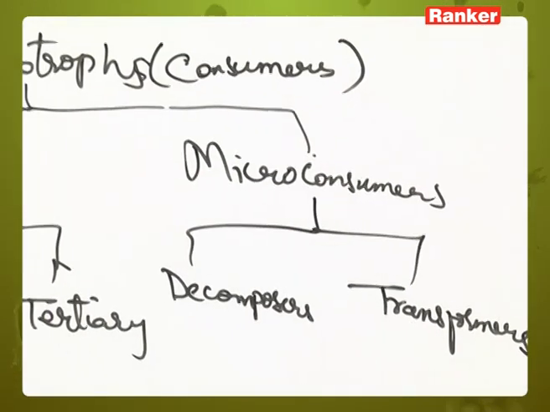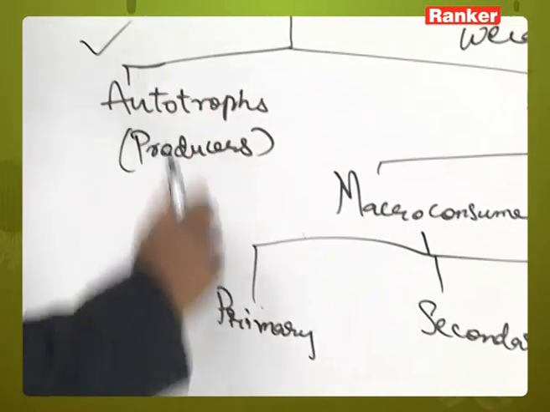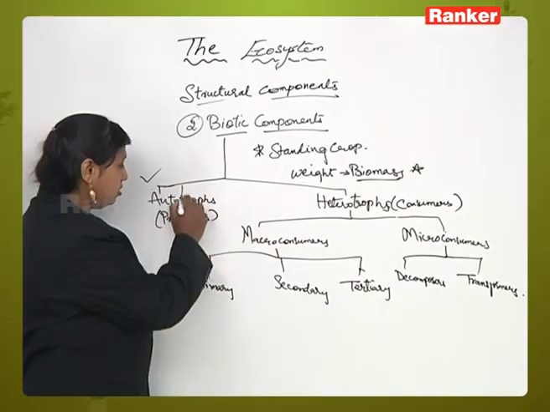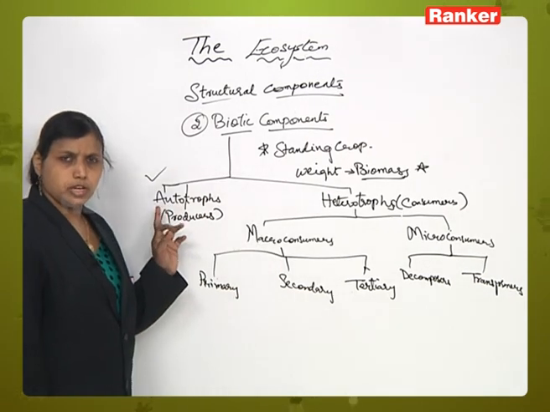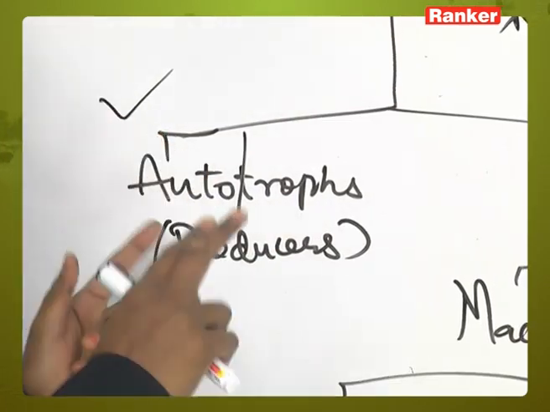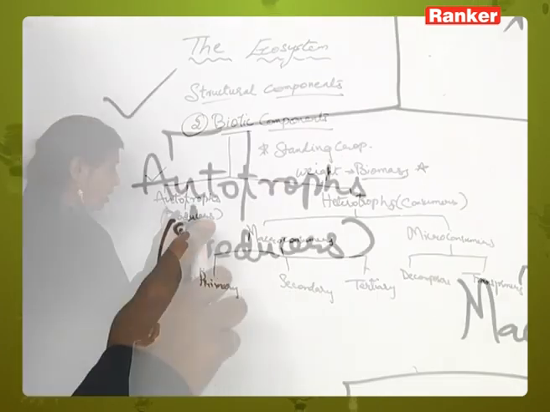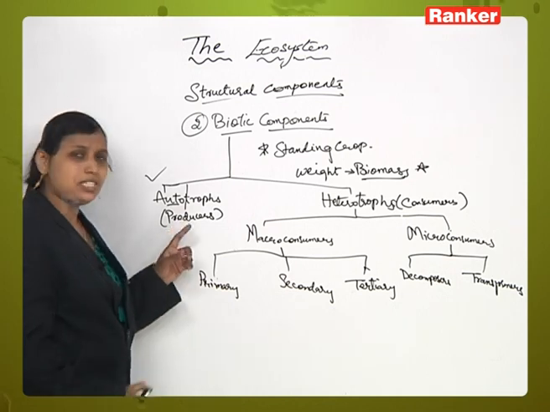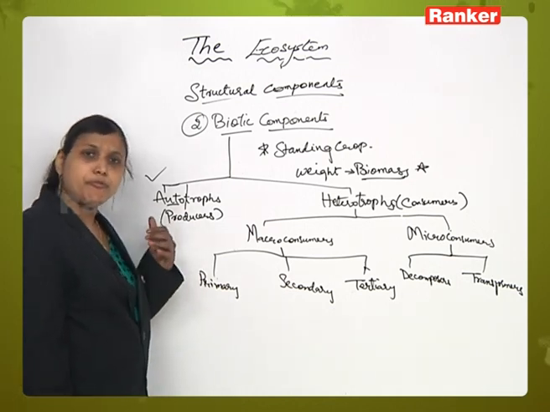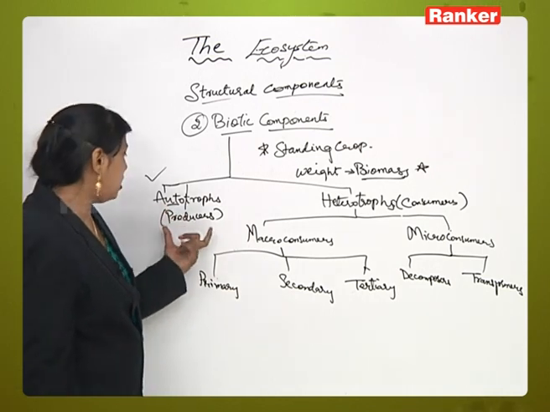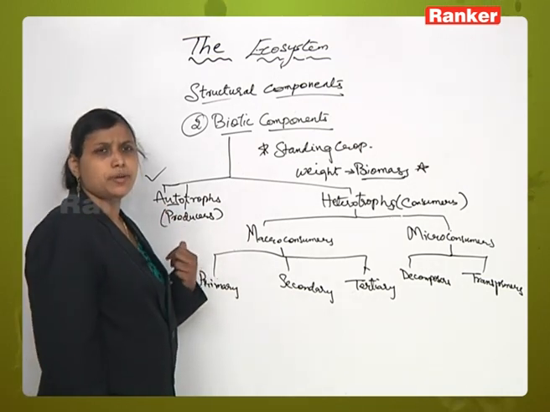Now we will talk first about autotrophs. What are autotrophs? The word itself divides into auto and trophs. Listen carefully here. Auto means self, preparation of self. So the plants which have the ability to prepare food by themselves are called autotrophs, right. These are also called producers, as they occupy the base of the pyramid.